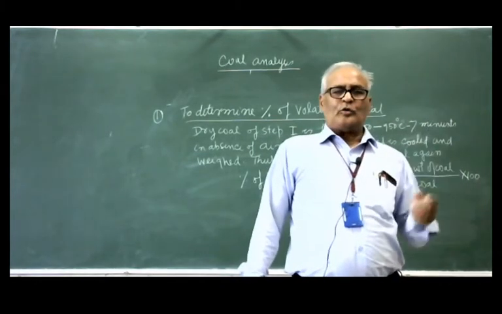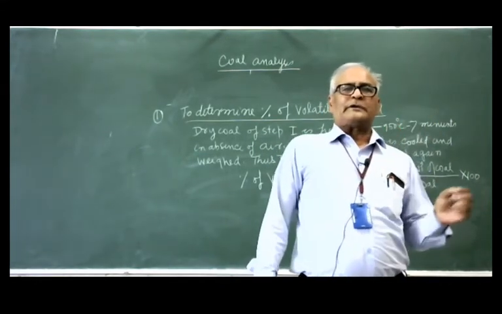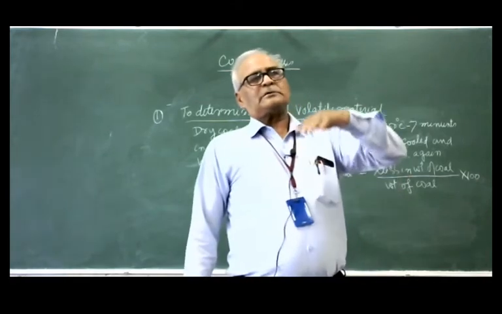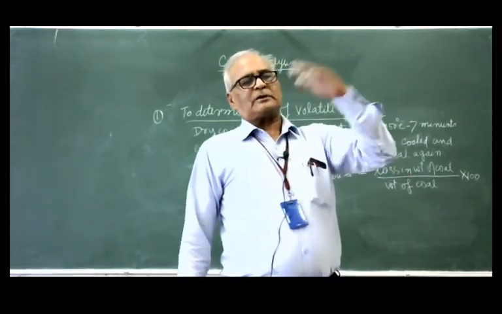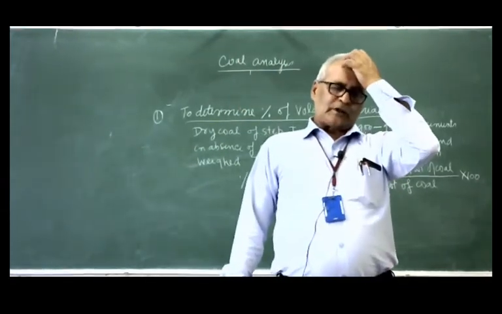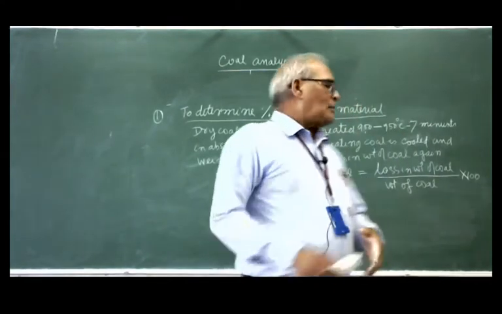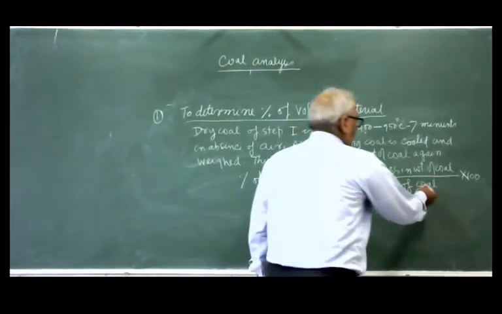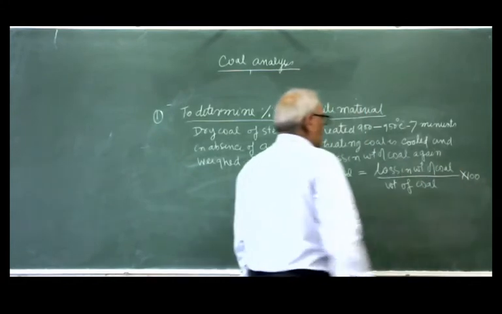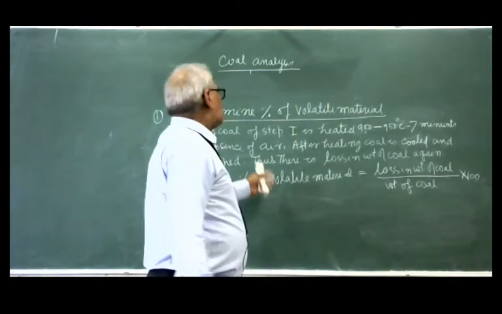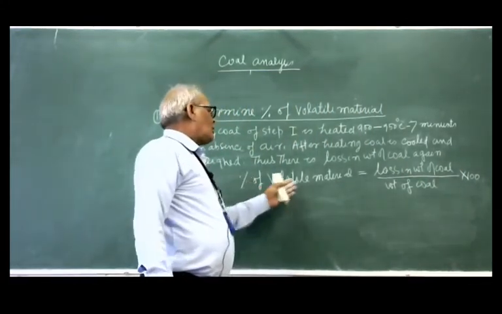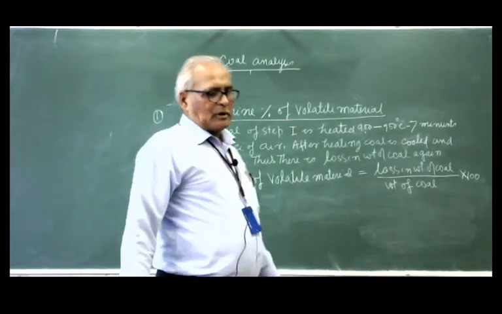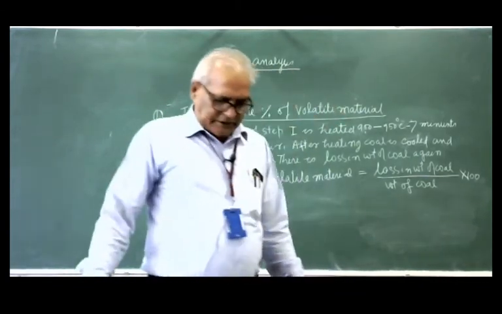As I told you, M mass of the coal has been taken to determine the percentage of the moisture and the percentage of the volatile substance, multiplied by 100. So you can determine the percentage of the volatile material.